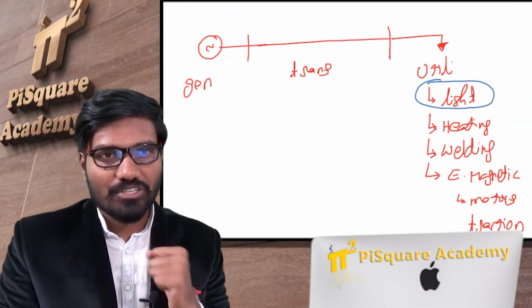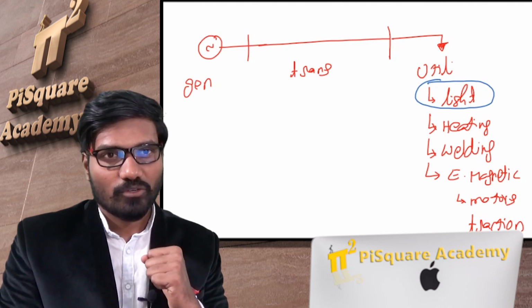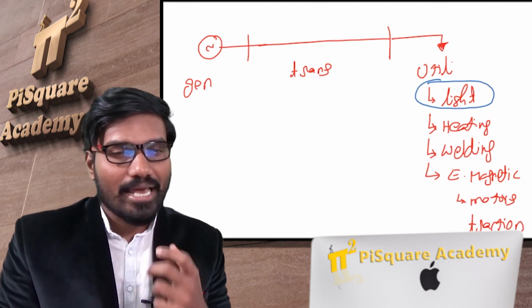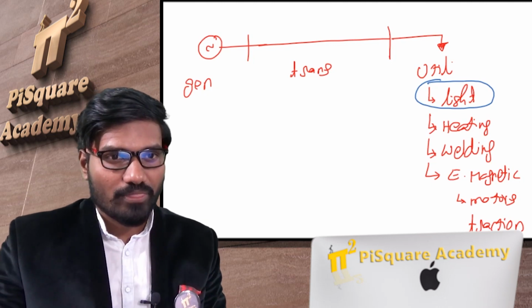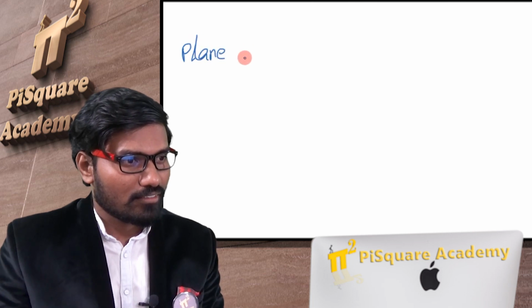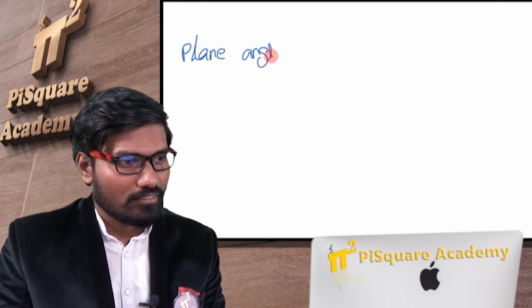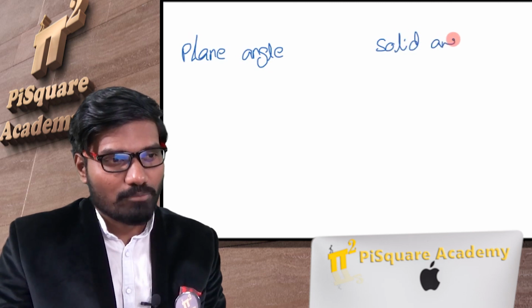Before getting into the terminology, I think I must recall a few basics of mathematics. Number one is plane angle, the other one is solid angle. This is from mathematics.